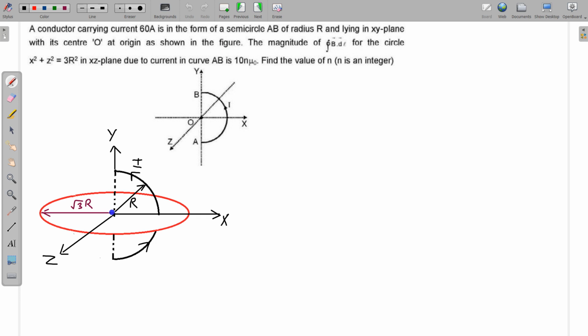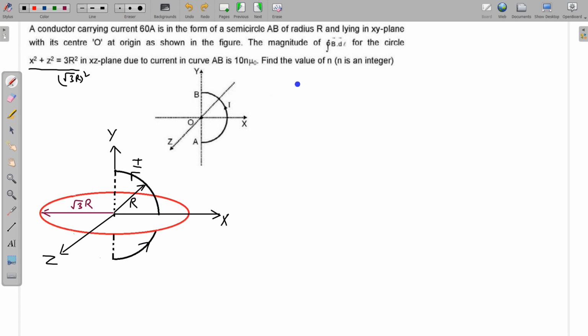The radius of the loop in the xz plane is root 3r. This is the equation of a circle, and from the equation of the circle, this is root 3r whole square. So the radius of this circular loop in the xz plane is root 3r, and this is the wire which is going like this. This is a semicircular wire.